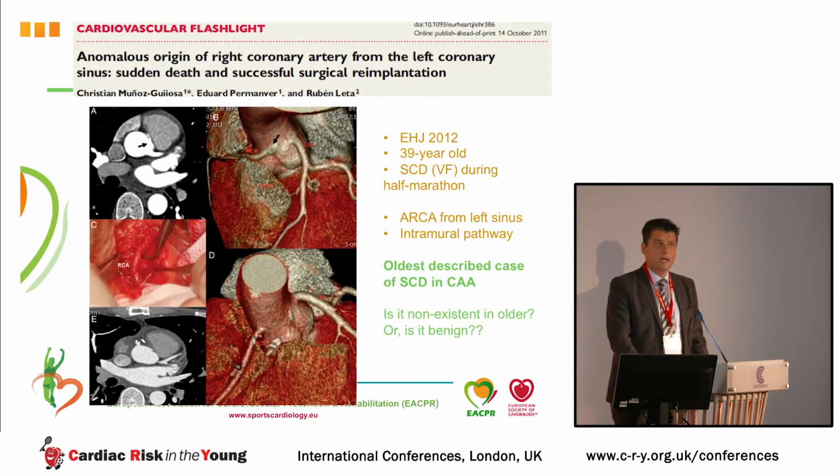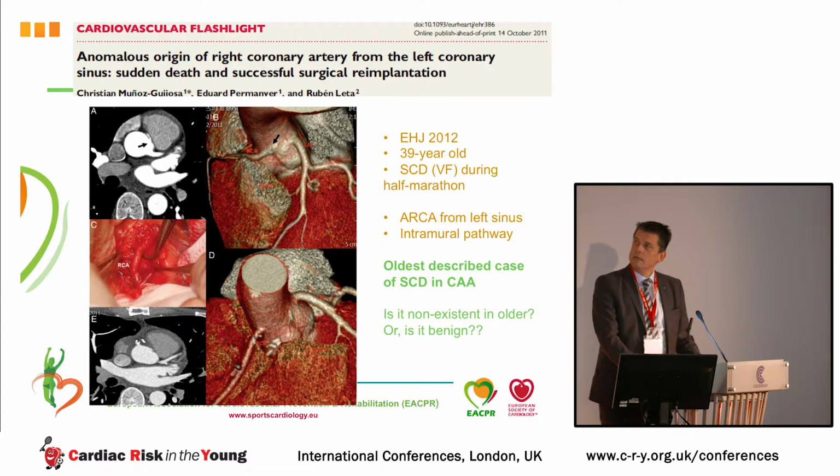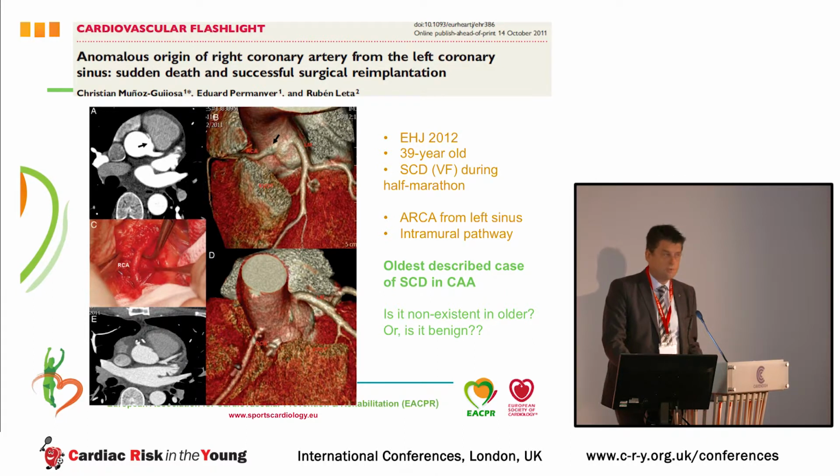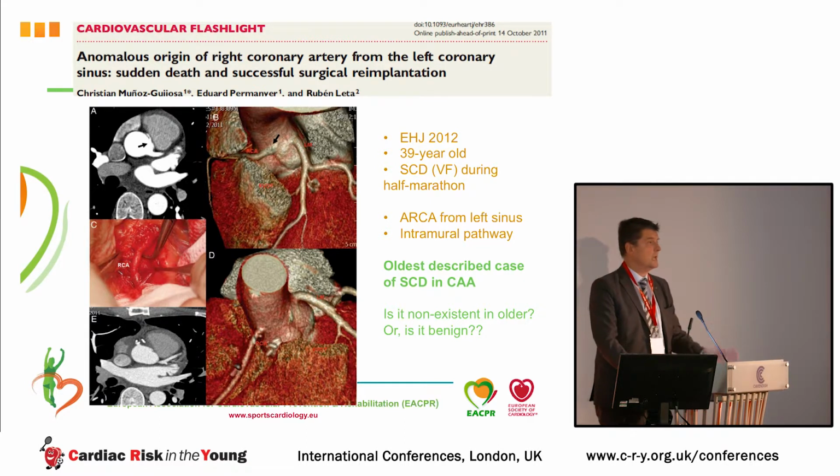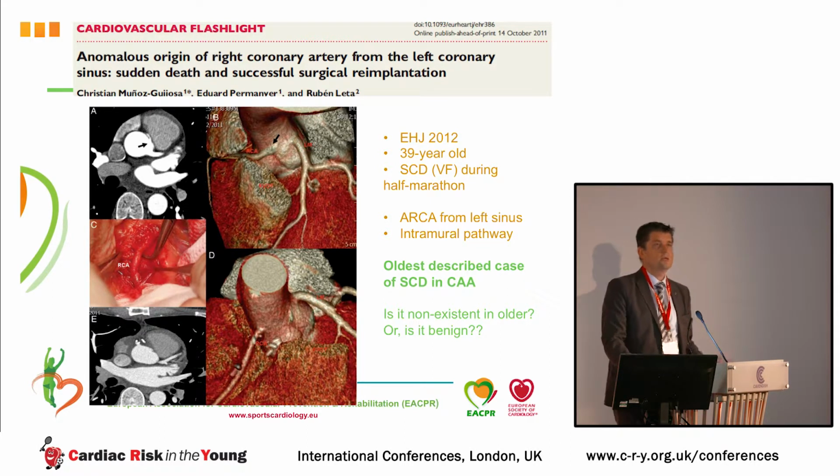So this is actually a case of an anomalous right coronary artery described in the European Heart Journal in 2012: a 39-year-old runner who died during a half marathon. He had an anomalous right coronary coming from the left sinus, and it also passes, I don't know if you can see, an intramural pathway. And this is actually the oldest athlete or case described as being associated between sudden cardiac arrest or sudden cardiac death with coronary anomaly.